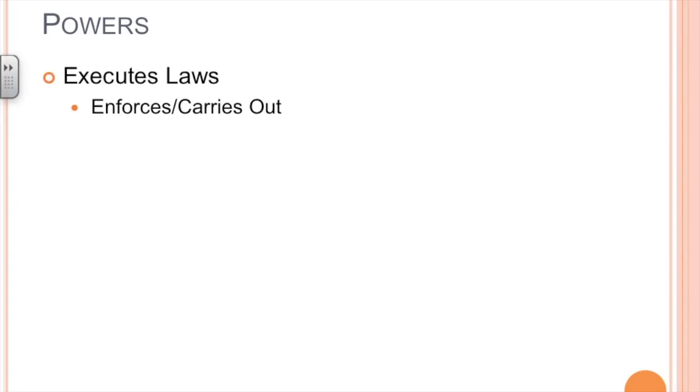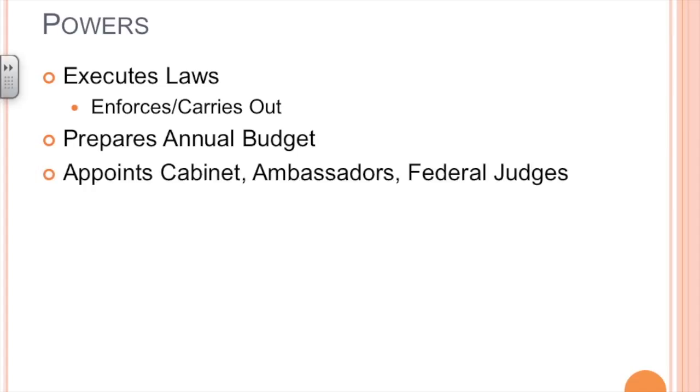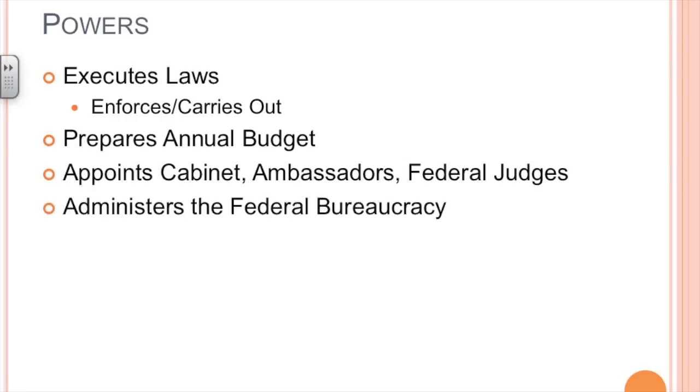The president's powers, again, this is a new section. He executes the laws, which means he enforces them. He carries them out. He prepares the annual budget, and we talked about annual as every year, and a budget is a plan to spend money. He prepares it, and Congress approves it. He appoints cabinet members, ambassadors, and federal judges. Any one of his appointments does have to be approved by Congress.